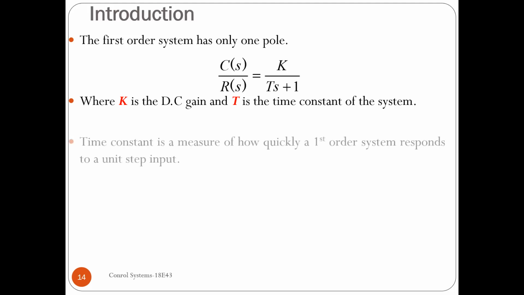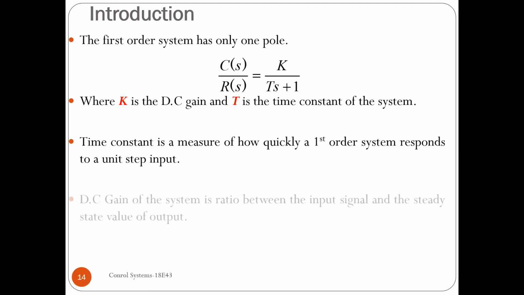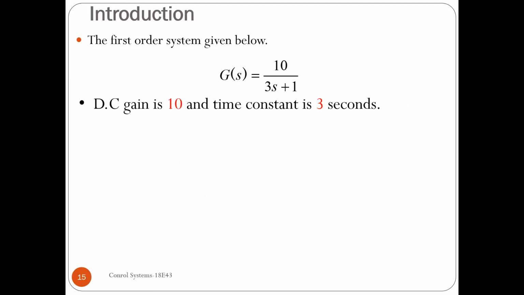The gain is the steady state value divided by the input. What is K? It is the steady state value divided by the input, which we call the DC gain, and T is how quickly the system will attain the final value. That is, how quickly the first order system responds to the unit step input is what the time constant gives us. And as I said, DC gain of the system is the ratio between the steady state value of the output and the input signal. That ratio will give us the gain.